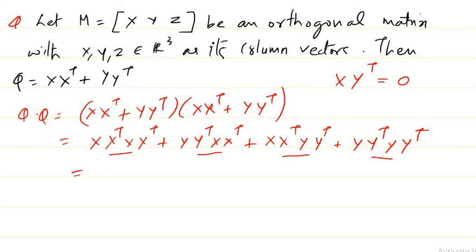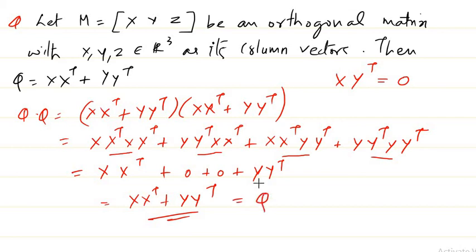So what we get is x into 1 into x transpose, plus 0, since the dot product of these two vectors is 0, here again 0, plus y y transpose. So we get x x transpose plus y y transpose, which is equal to Q. So Q square is equal to Q.